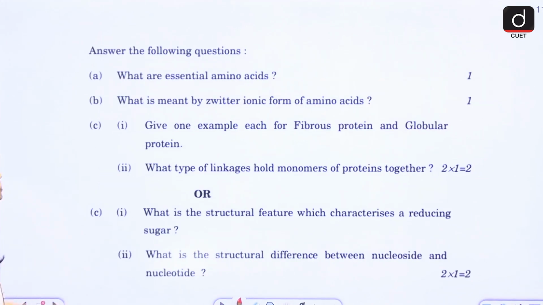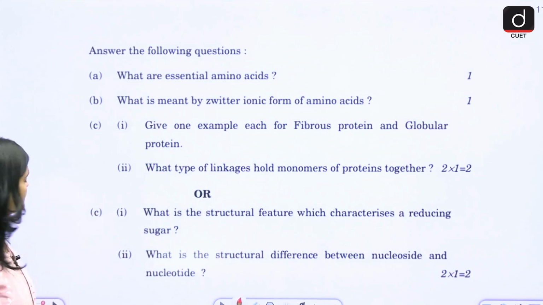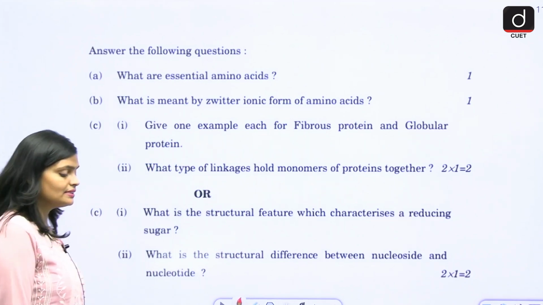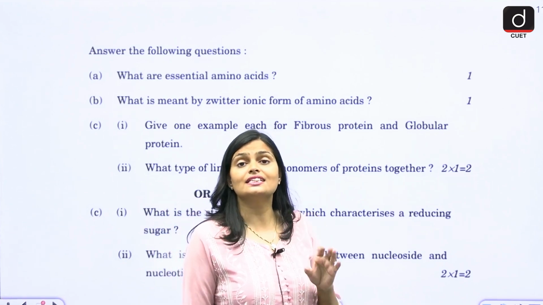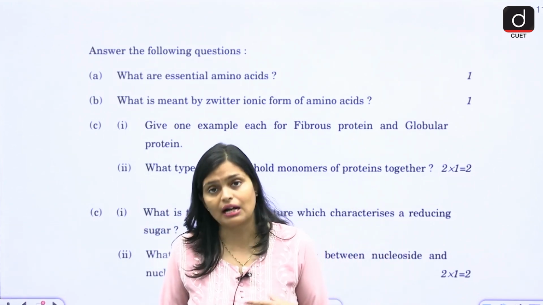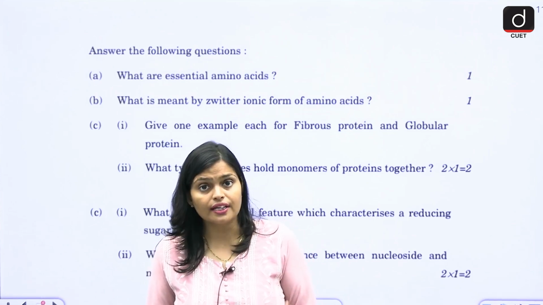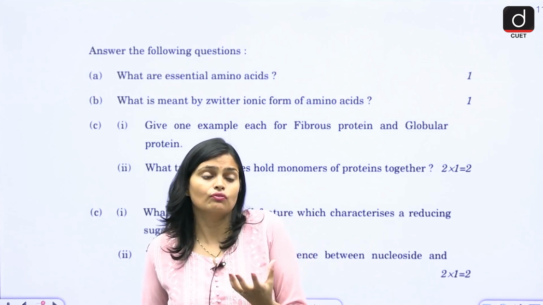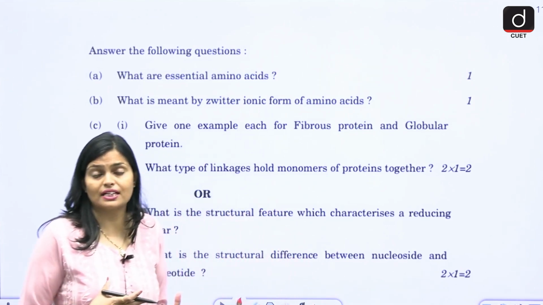Now let us see the question. What are essential amino acids? So basically, essential amino acids are those amino acids which are not synthesized in your body. Okay, you have to take them from outside. So that will become essential to you. Okay, so whatever amino acid is required, you have to get it from outside.